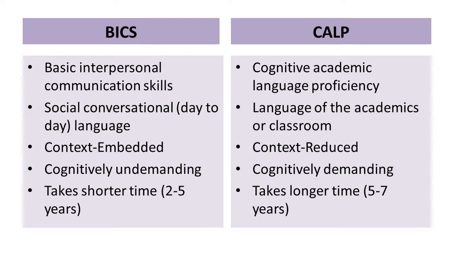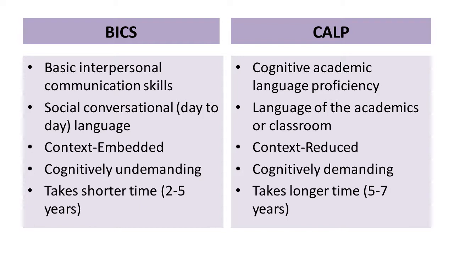But before this, let's first see the difference between BICS and CALP. Basic interpersonal communication skills, which is BICS, is a social conversational language, we can say. It is the day-to-day language which we use to communicate with our peers or family. For this reason, it is context embedded. While CALP is the language of the academics or classroom, and it is context reduced. There is no context involved in CALP.